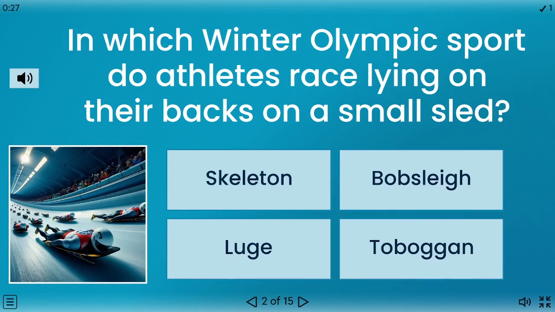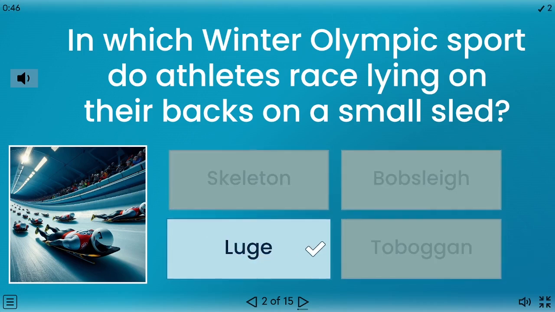In which Winter Olympic sport do athletes race lying on their backs on a small sled? Skeleton, bobsleigh, luge, toboggan. The correct answer is luge.